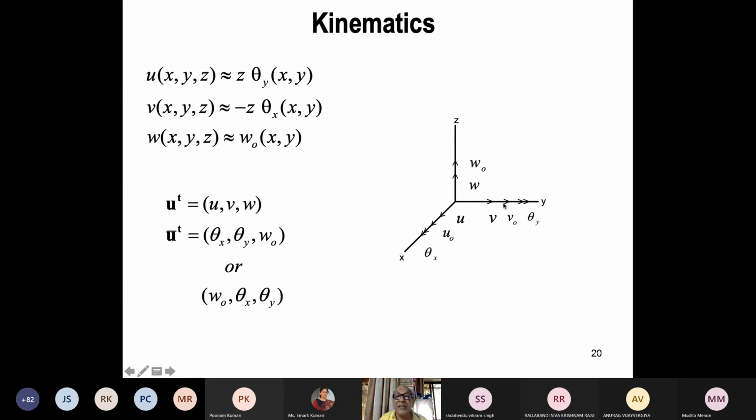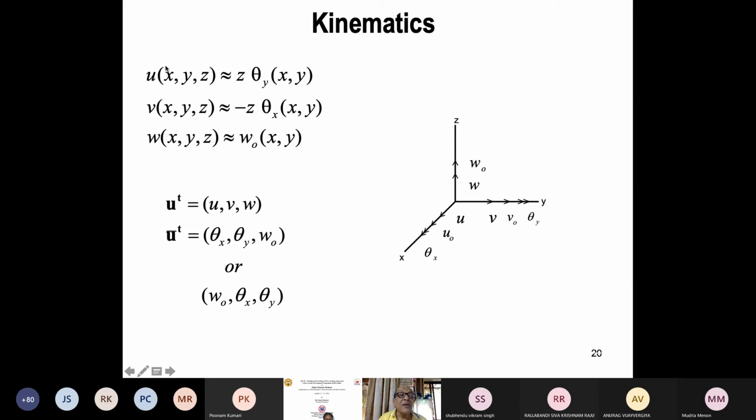A displacement from here to here will be caused by a rotation theta x. And since I have taken this positive in this direction, and this rotation has to be positive in order to give a positive displacement in the y direction, there is a negative sign. And since the transverse normal is assumed to be rigid, this z doesn't matter here, for every point. So this is the basic displacement for bending a plate with this assumption.